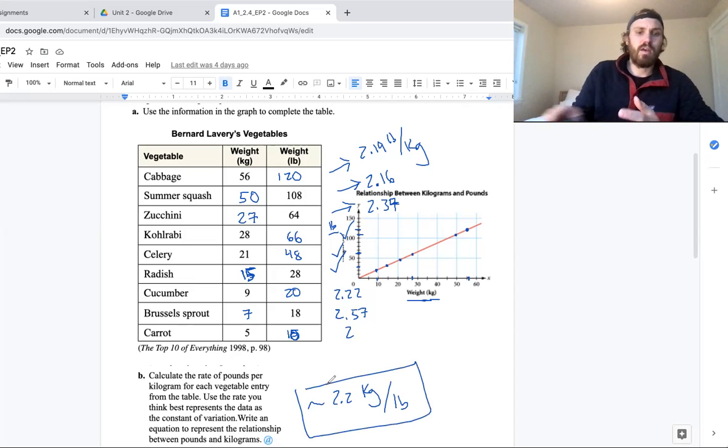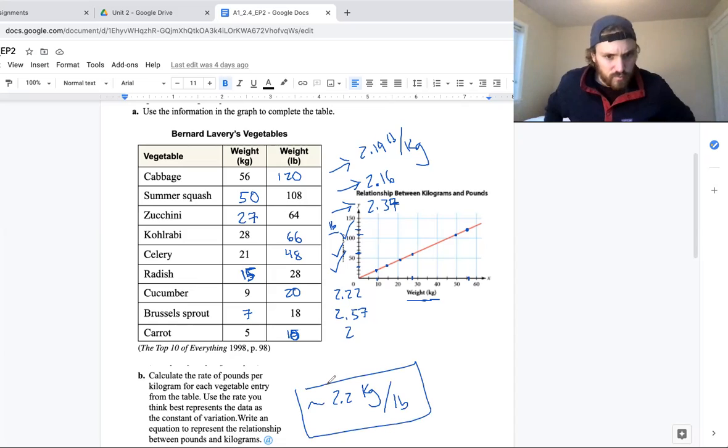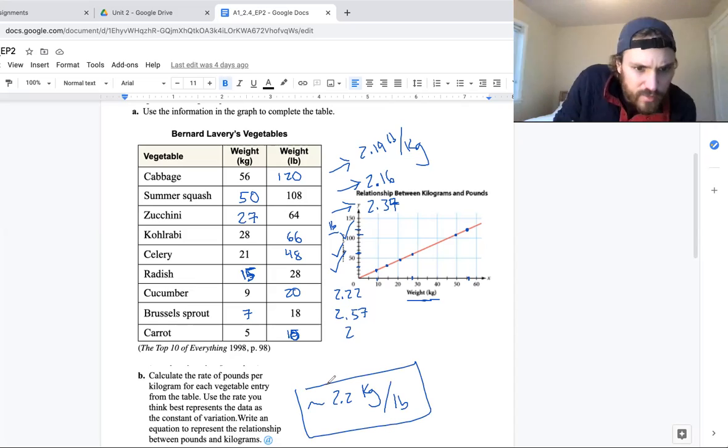Okay, so that seems like the rate that I think best represents the data. So I'm just going to go through here and make sure I've answered everything. Calculate the rate of pounds per kilogram for each vegetable. Did that. Use the rate you think best represents the data as the constant of variation, 2.2.